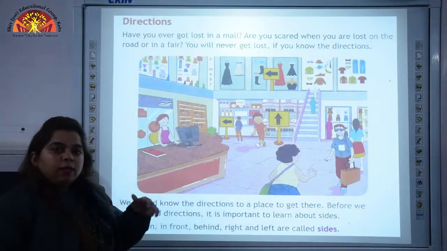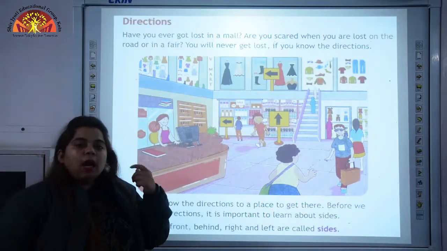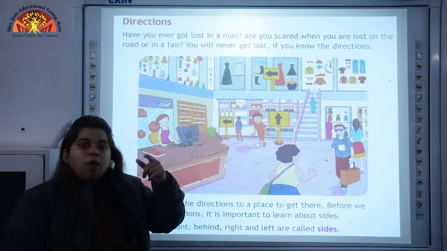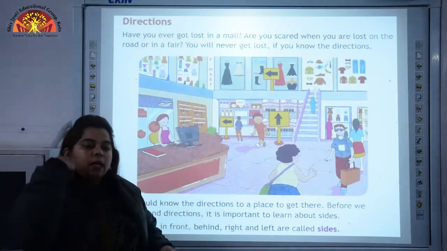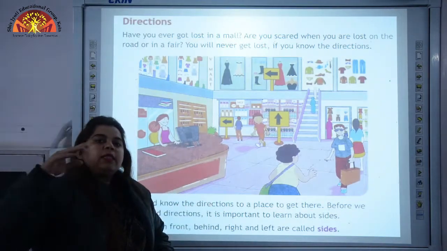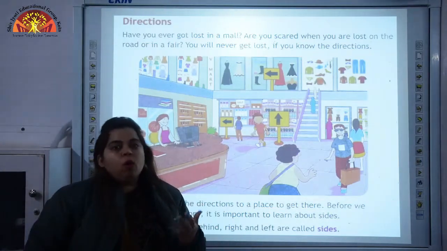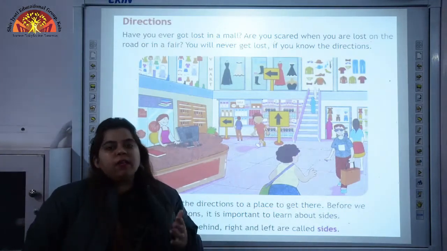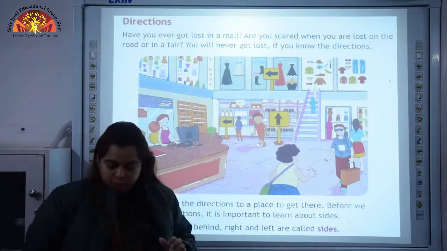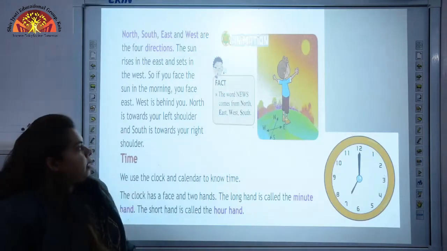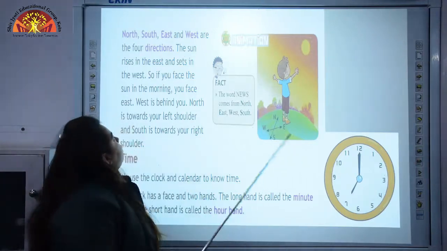If you get to know about sides, then you will never get lost at any place. Now let us learn about the directions.